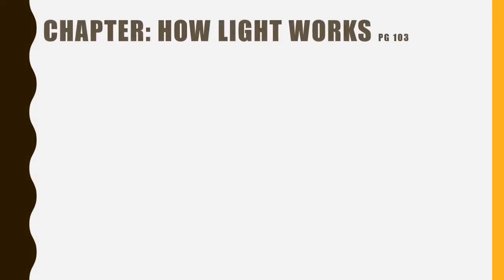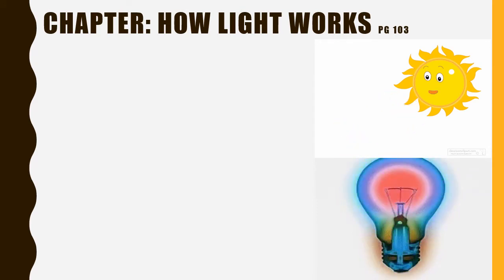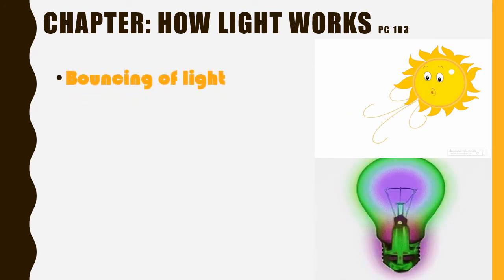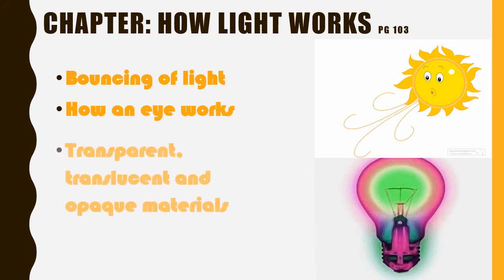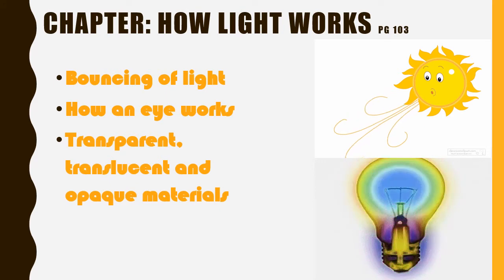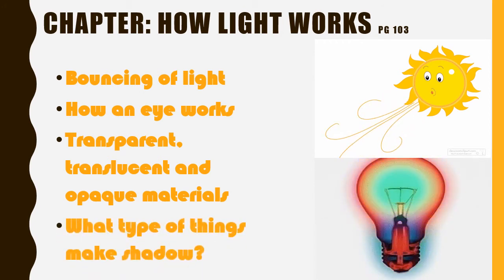So dear students, today we are going to start our new chapter, How Light Works. The main points that we are going to discuss in this chapter include bouncing of light, how an eye works. We are also going to discuss different materials like transparent, translucent and opaque materials. And we are also going to talk about what type of things make shadow. So let's begin.